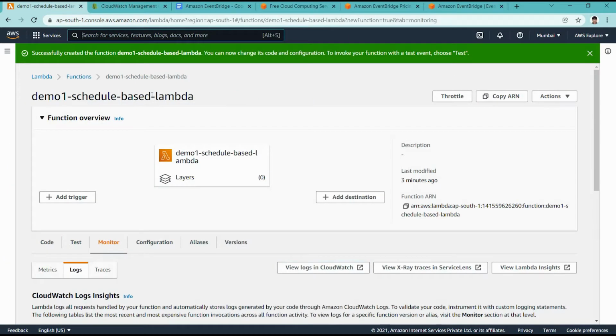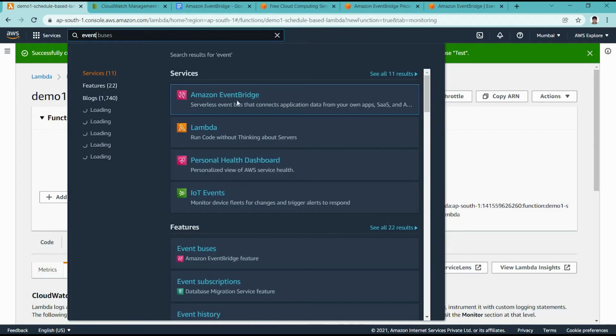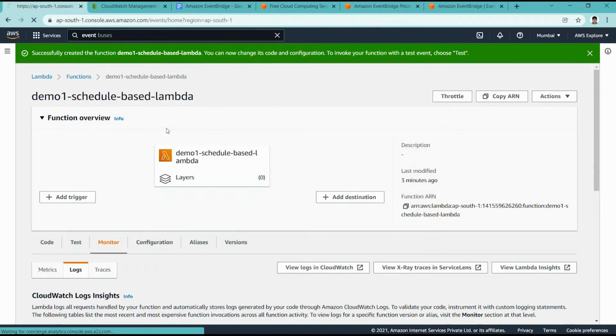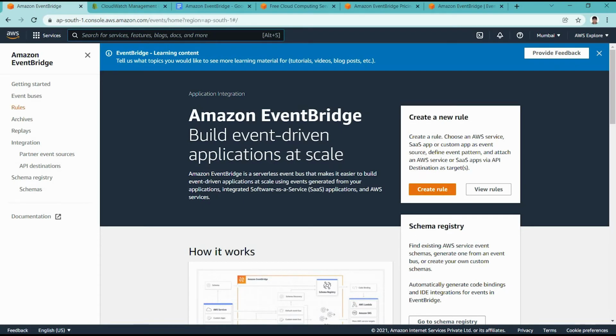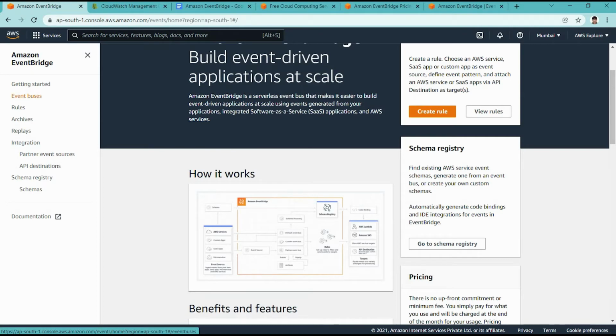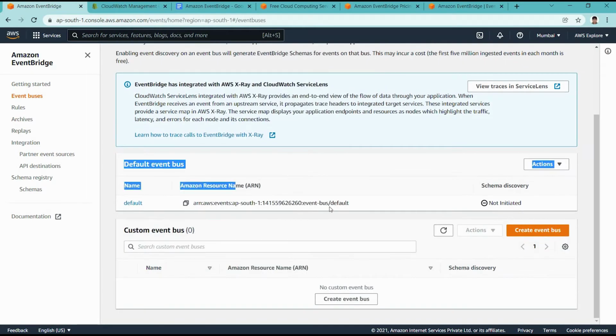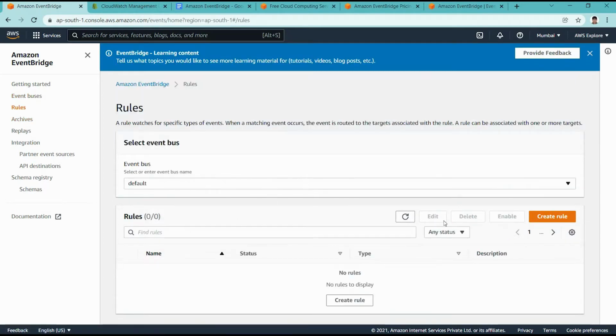Now what I am doing is going to Amazon EventBridge. In Amazon EventBridge, if we go to the event bus, there is by default one bus available with the name default, and if we want, we are able to create any new custom bus. But by default, one event bus will be available. So let us put a scheduling rule on that default bus.